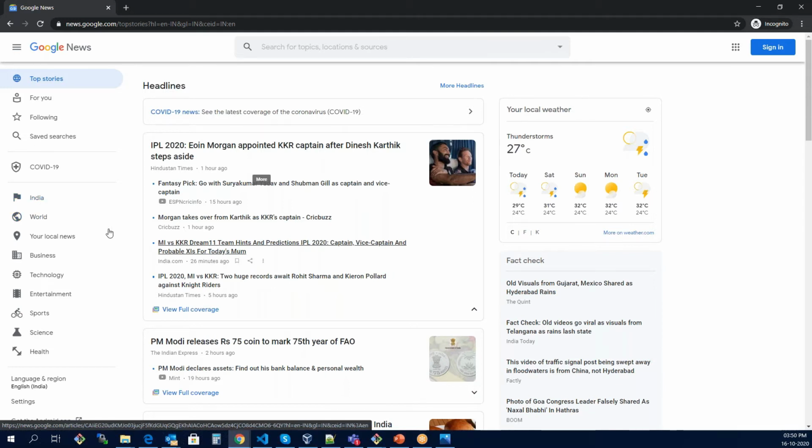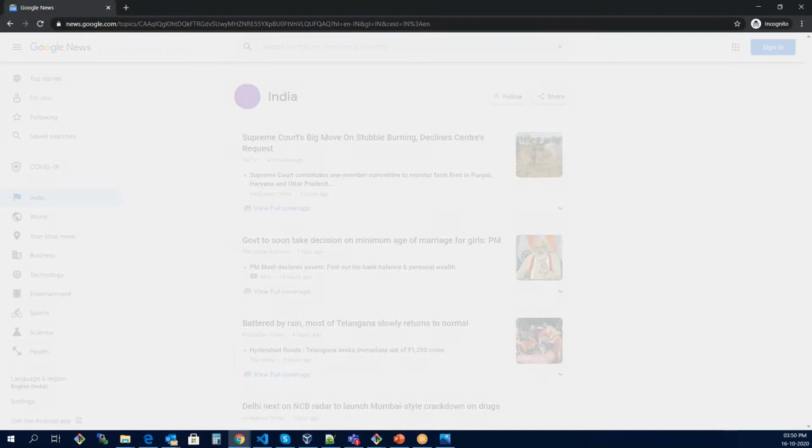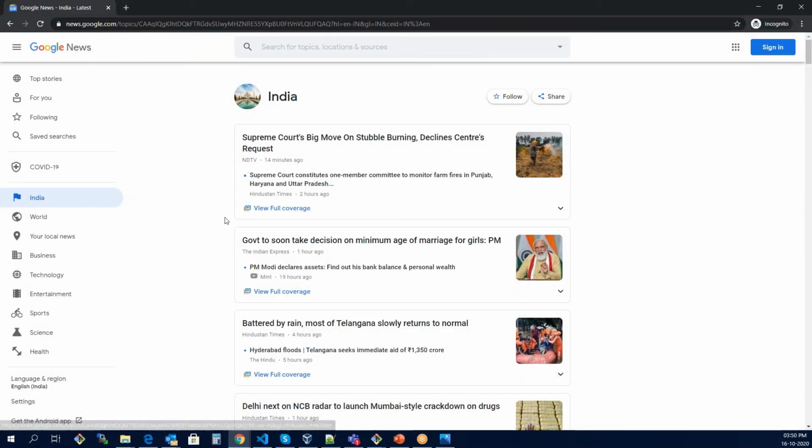But then you might see some time to load the data. Now I have clicked, so it is taking some time. It is loading the data. It is going to show me the data after, let's say, 1, 2, or 3 seconds. Now it is going to show me the data according to India. Now, if I want to see the world news, I already have the data of India.